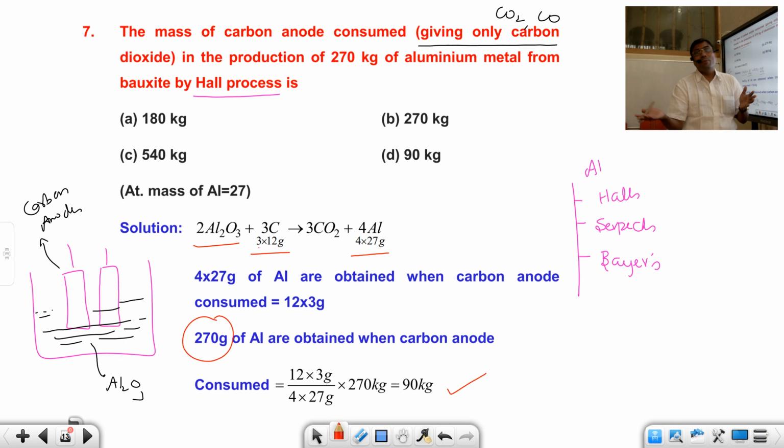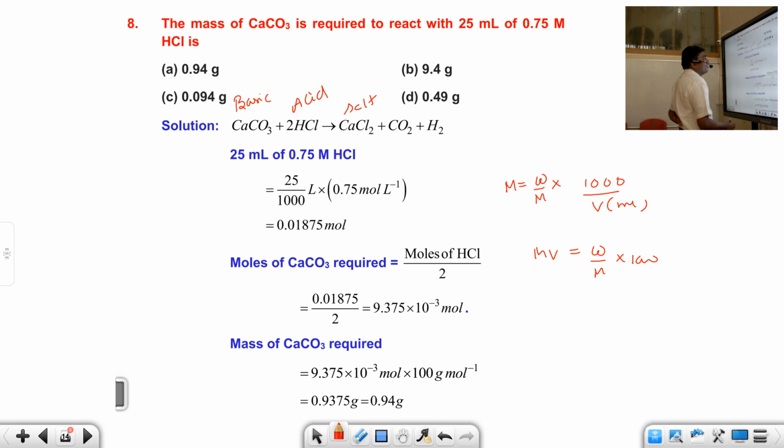Now, here have a look, students. First of all, there is a formula I will teach you in concentration terms. Molarity is equal to weight by molecular weight into 1000 by volume in ml. Now I can write here MV is equal to weight by molecular weight into 1000. So here 25 into M. M into V gives you millimoles, because weight by molecular weight is nothing but moles. So you got the moles here.